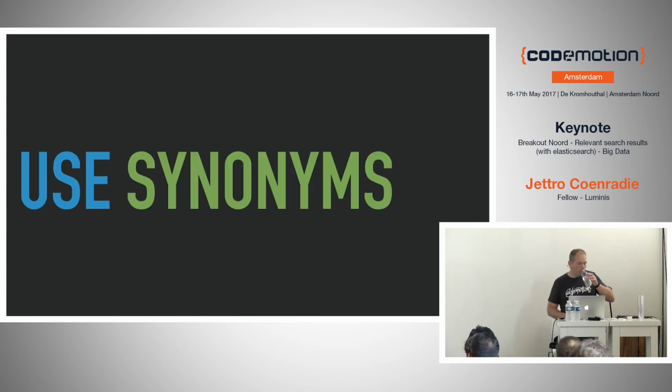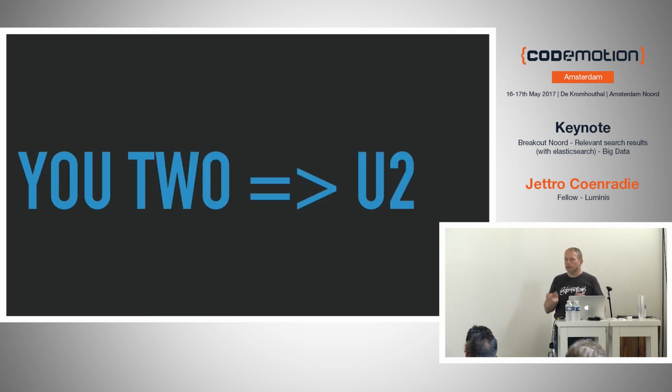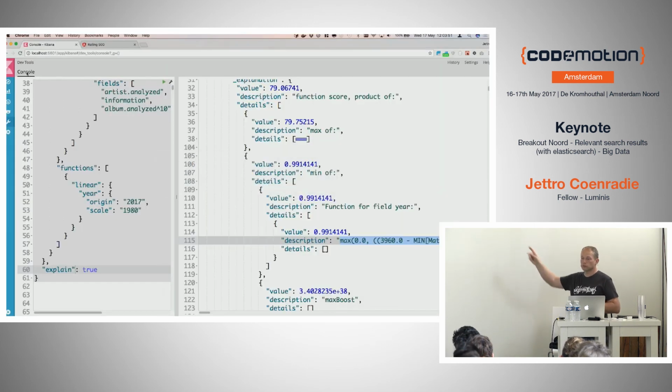But I promised you more, because I talked about synonyms, and there's no synonyms in here yet. With synonyms, you have to tell Elasticsearch the synonyms it has. You have to apply it to a mapping structure. Well, it's a bit too much to show that as well, but believe me, you have to create your own analyzer, and then you apply that analyzer in your mapping to a specific field. So I have already done that. And what I now would like to do is that if you search for U2, it would actually search for U2 the other way, the way we know the band is called.